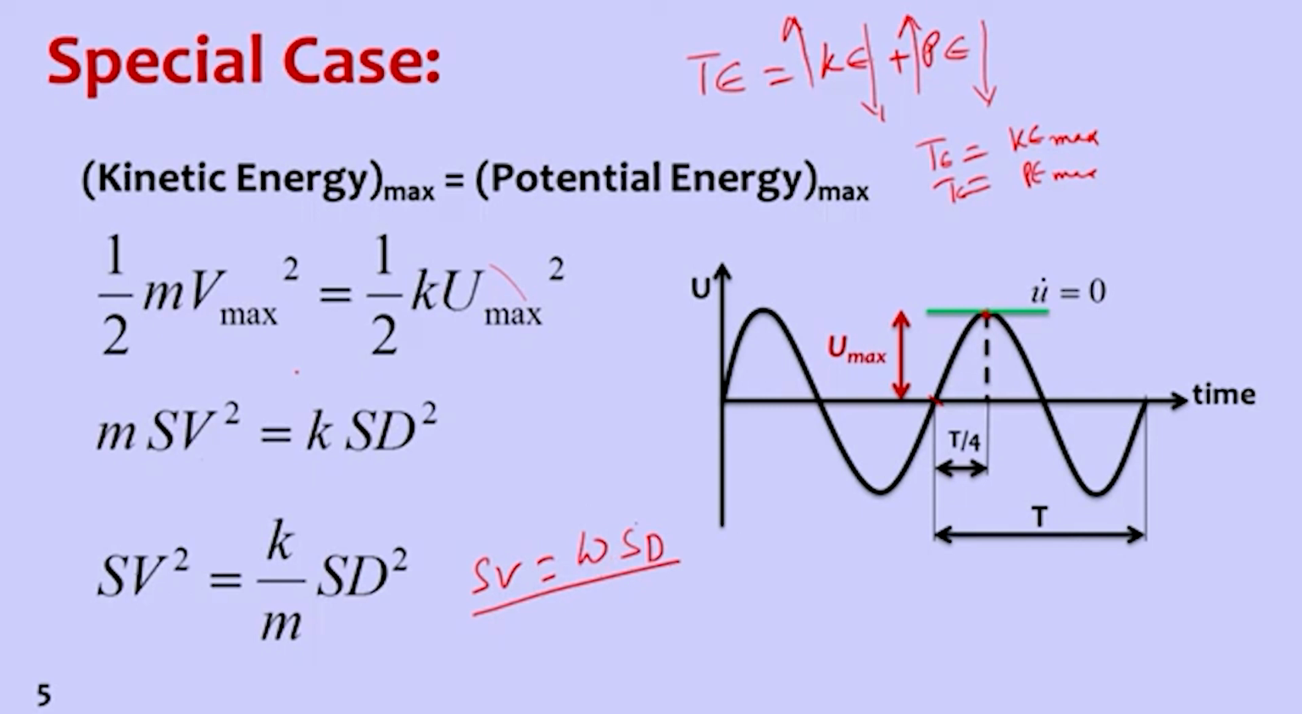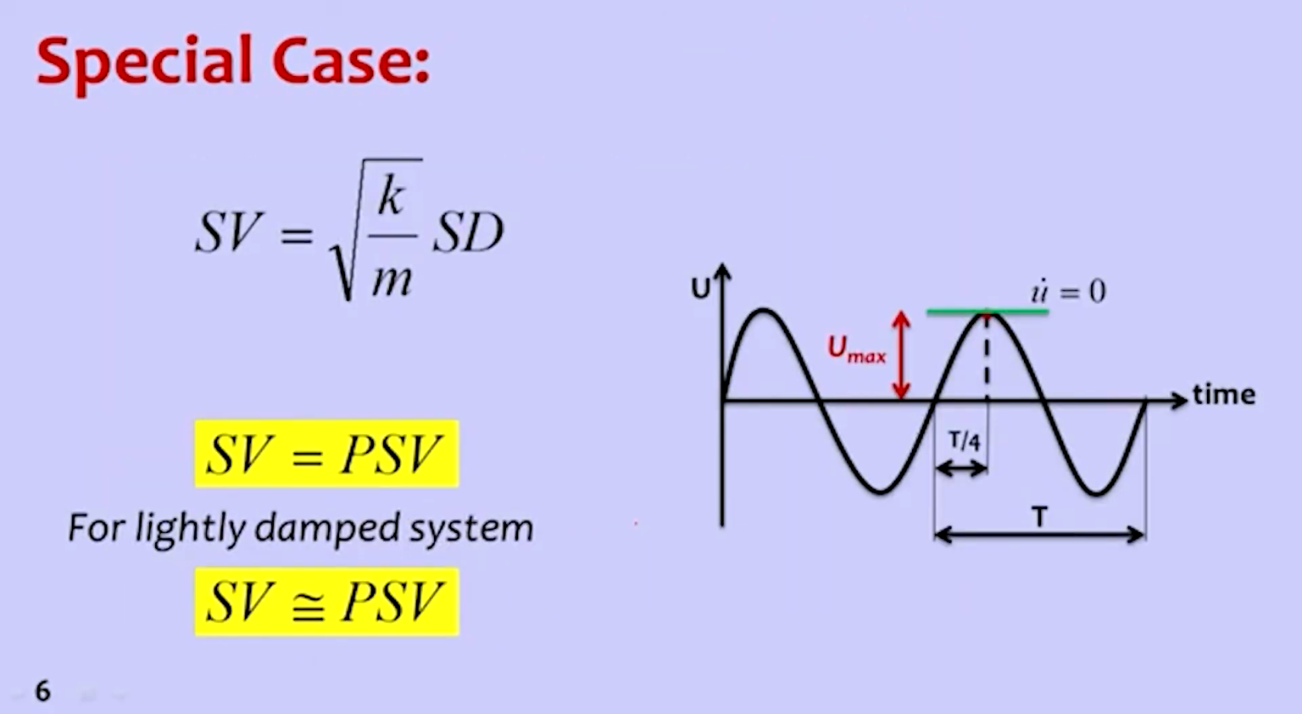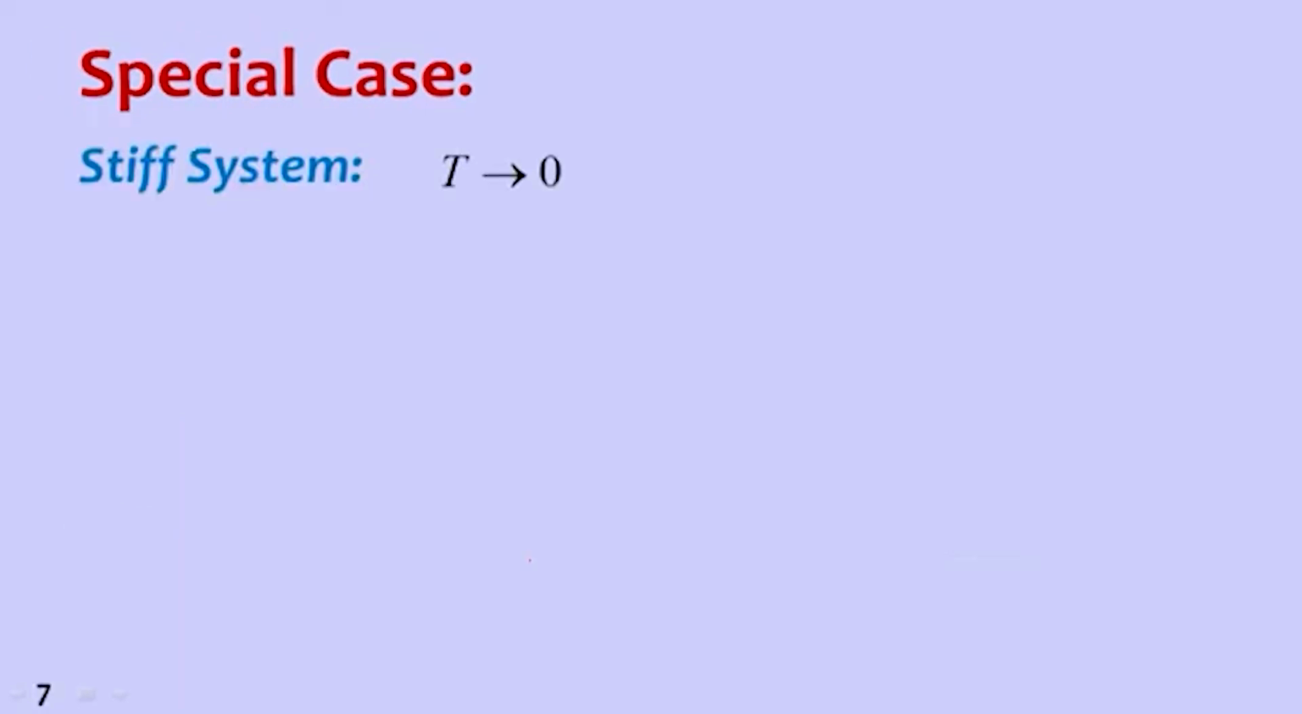Now if we look at all the cases, this special case, you can see spectral velocity is equal to spectral displacement multiplied by omega. So spectral velocity is equal to pseudo spectral velocity under this situation. Similarly for the lightly damped case also, the same thing. And for stiff systems, now we have discussed damping.